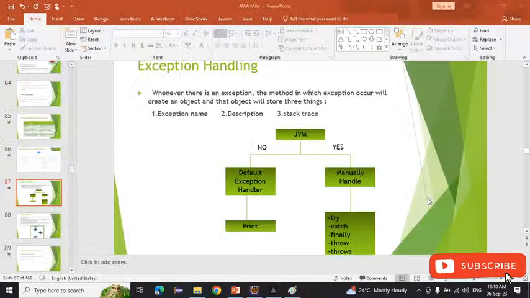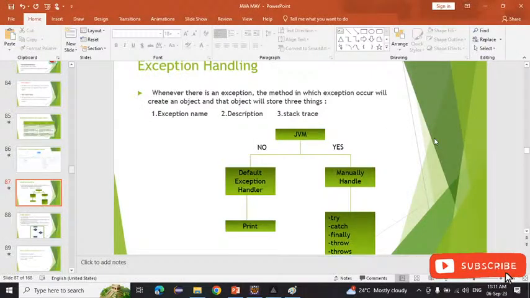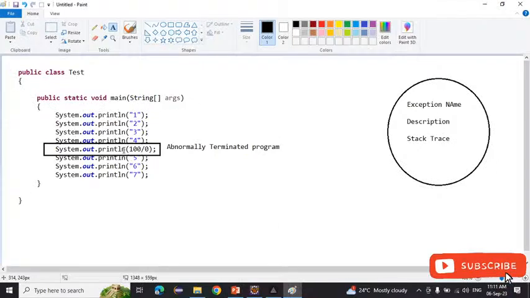Now what will JVM ask that method? JVM will ask that method whether it is handling the exception or not. If it is handling the exception, we can handle it with the try catch block, and whatever we write inside the try catch block will be executed, right? And if not, it will pass that object to the default exception handler, and the default exception handler will print whatever things are present inside the object.